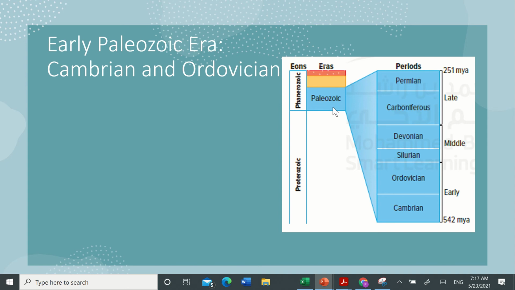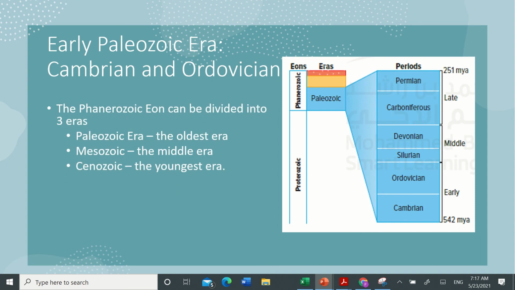The Phanerozoic eon can be divided into 3 eras: the Paleozoic, Mesozoic, and Cenozoic. The Mesozoic and Cenozoic eras are included for self-study and enrichment. The Paleozoic era is what we will complete in preparing for your exam.